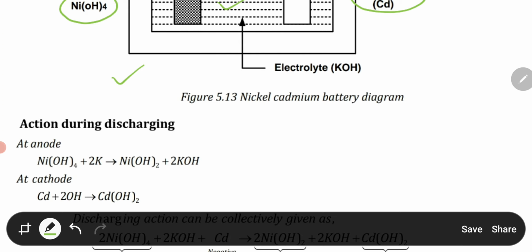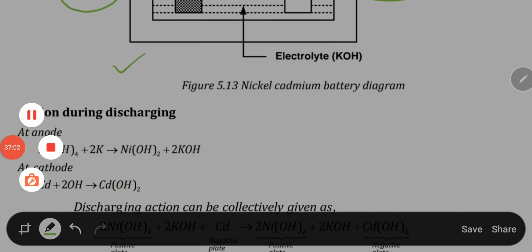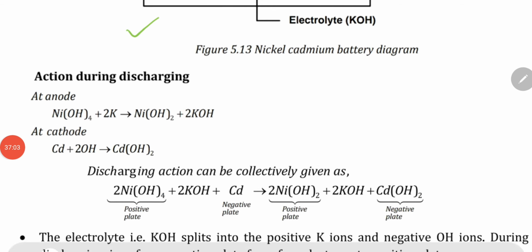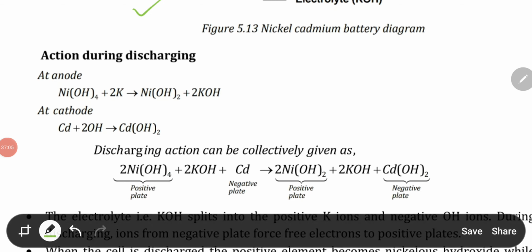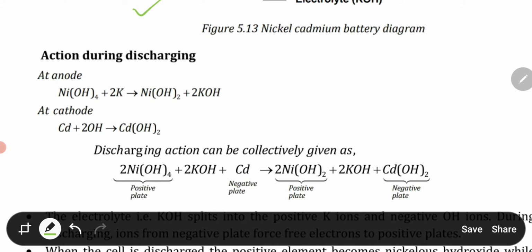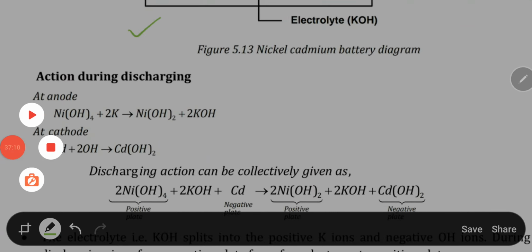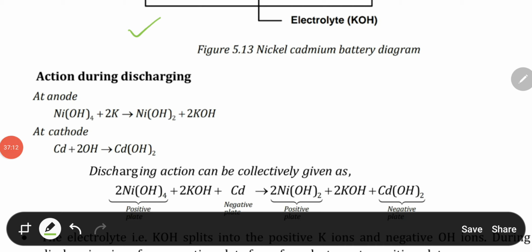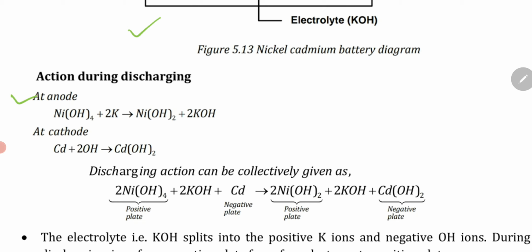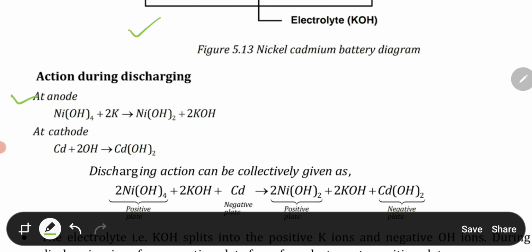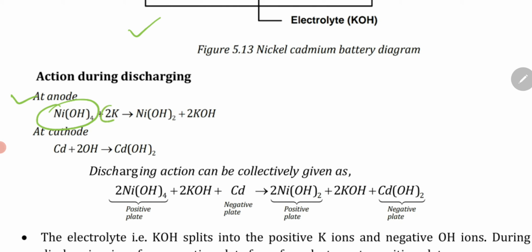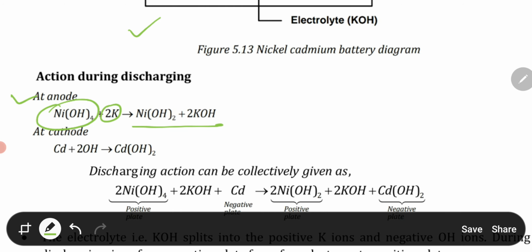Now we will see the action taking place during discharging. At the anode, nickel hydroxide plus potassium hydroxide gives you this chemical reaction.